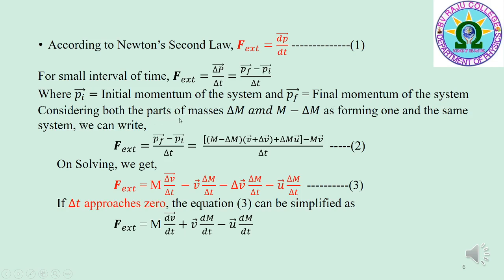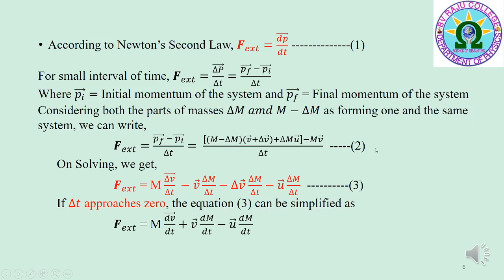Considering both the parts of masses delta m and M minus delta m as forming one and the same system, we can write F bar external is equal to p f bar minus p i bar by delta t, which is equal to (M minus delta m) into (v bar plus delta v bar) plus delta m u bar minus M v bar, whole by delta t.